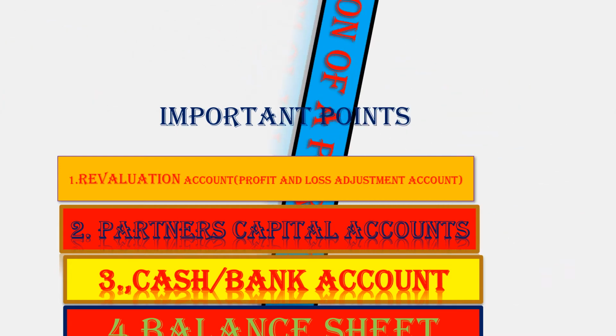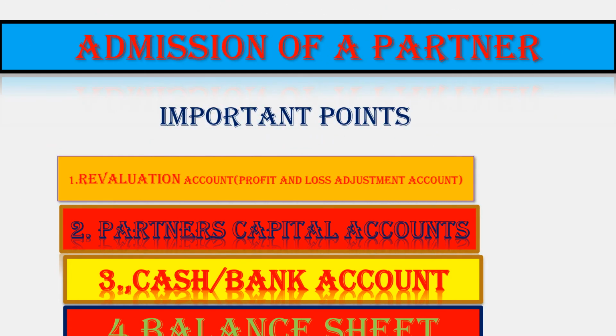So on the credit side in capital accounts, we will write by general reserve or by profit and loss account in their old profit sharing ratio. If the P&L has a debit balance, it is appearing on the asset side, to balance to P&L account. We will charge this from this.